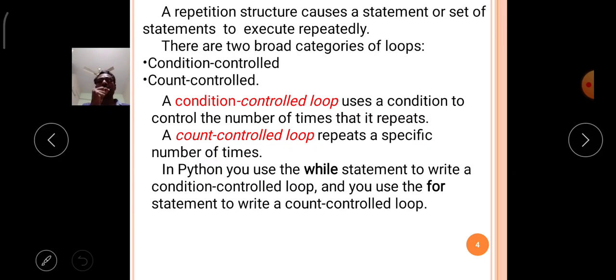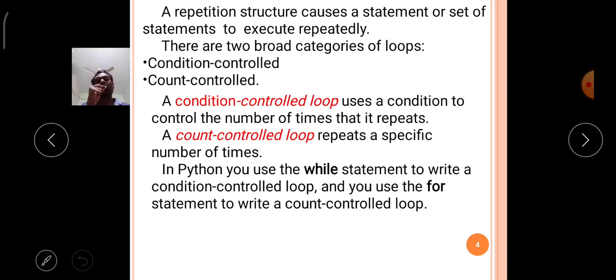This type of structure is called a repetition control structure. In programming, according to the requirement, a group of statements, meaning a block, is executed repeatedly until our need is satisfied.